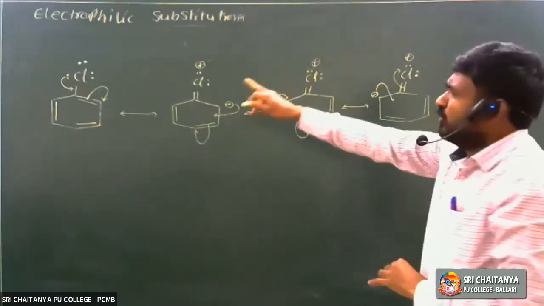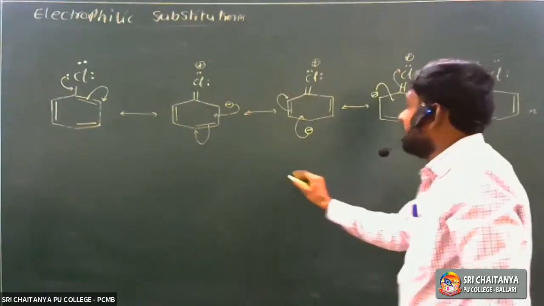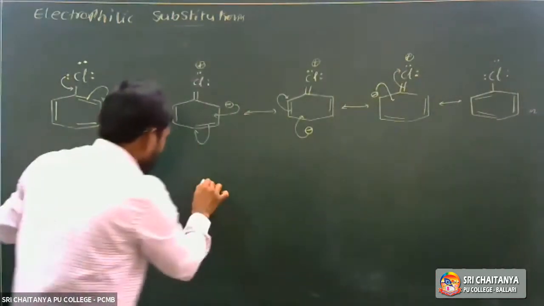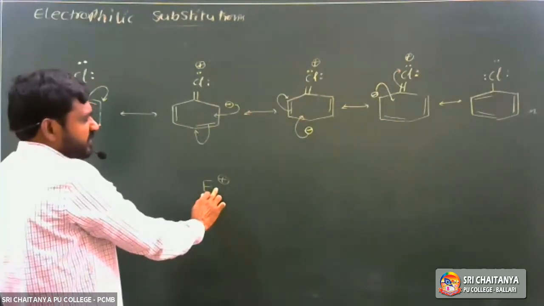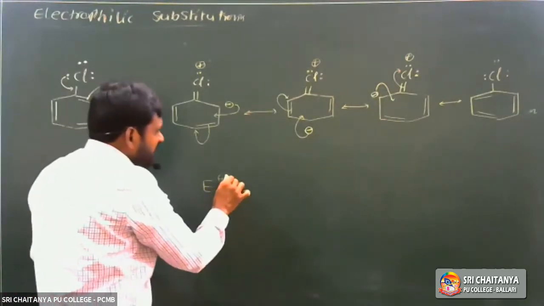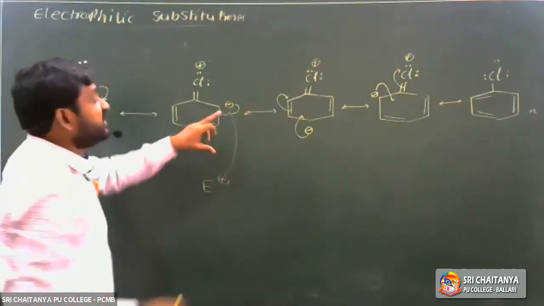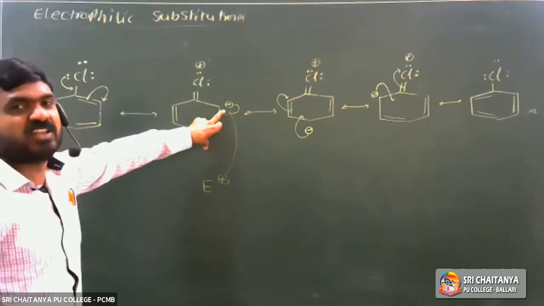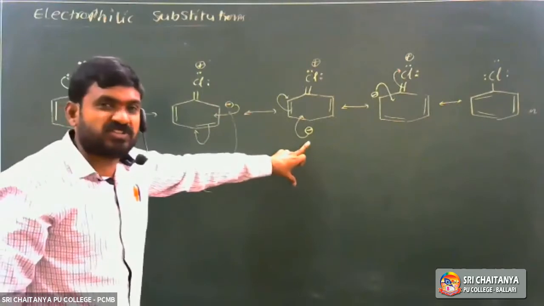Hence, haloarenes undergo electrophilic substitution. Electrophile means cation, E plus. So E plus attacks the carbon with more electron density. So electron density is more at ortho position and para position.